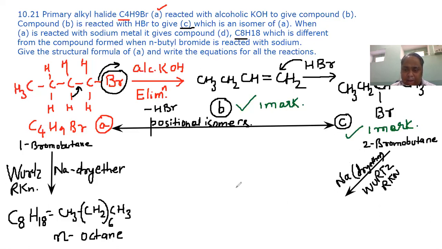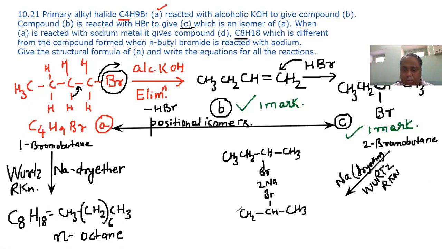So as a result, here the compound formed will be like this: CH3, CH2, CH, Br, CH3, 2Na, Br, CH, CH3, CH2, CH3.